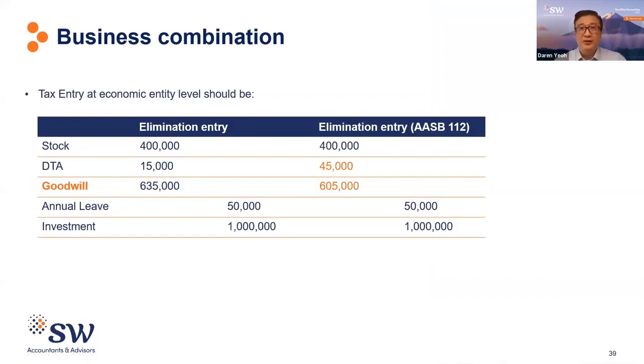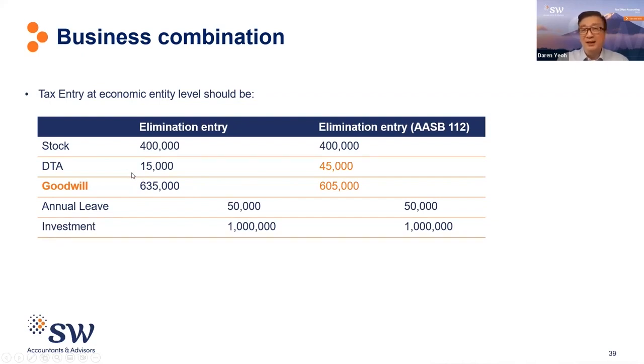So what does the journal entry look like? This is an initial elimination entry before we apply AASB 112, and this is after. So here we bring in the assets at fair value, 400,000 stock, DTA of 15,000, annual leave liability at 50,000. We eliminate the investment, and we bring in goodwill of 635,000 in the economic entity accounts.